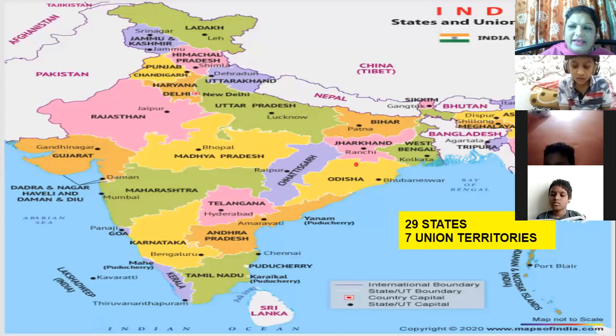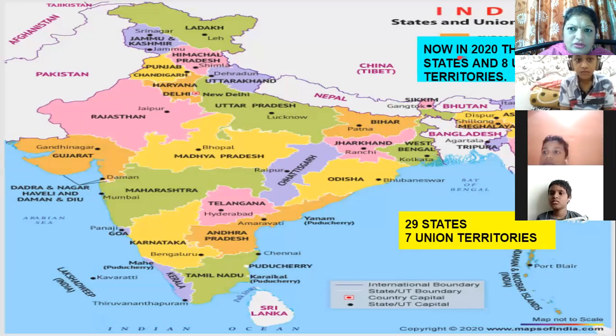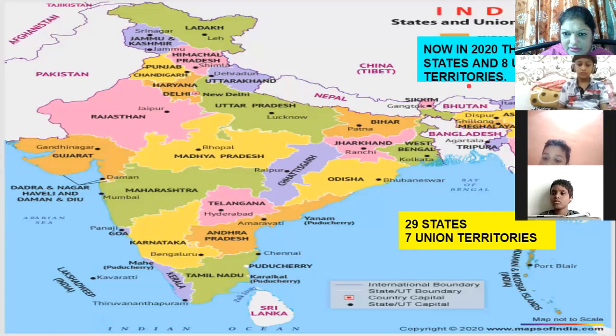But now recently, according to the calculation of 2020, what has happened? Look here. In 2020 now there are 28 states and 8 union territories. So I'm just updating you with the new numbers. 28 states and 8 union territories.